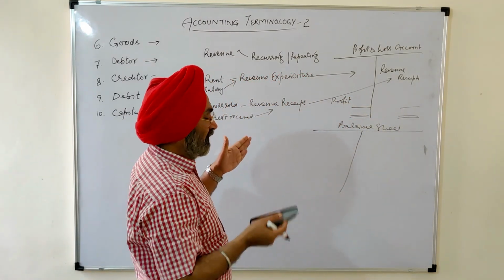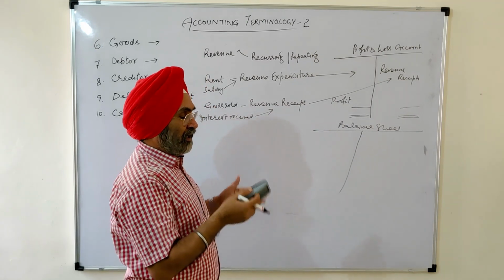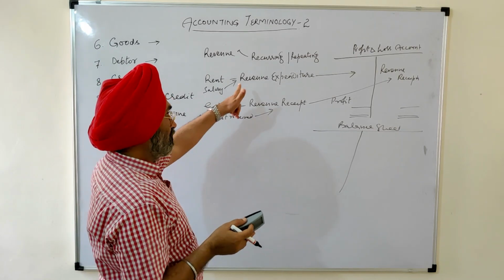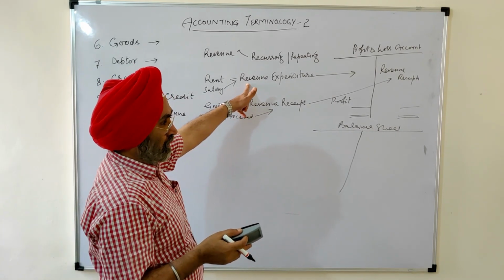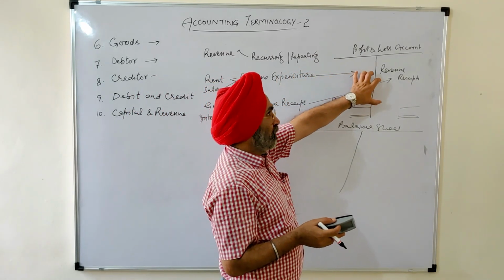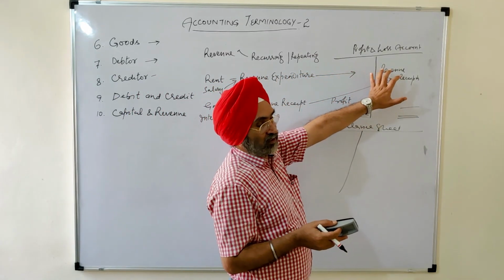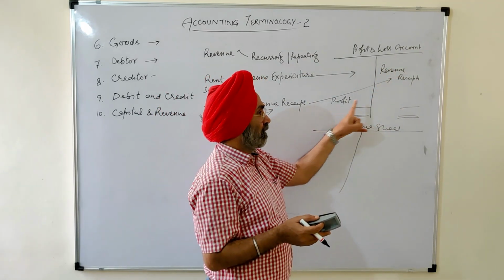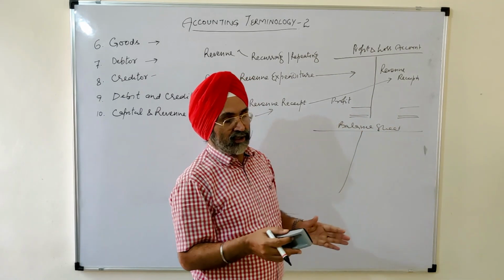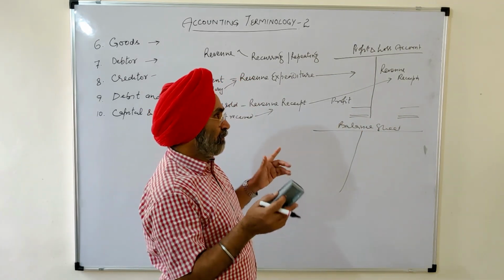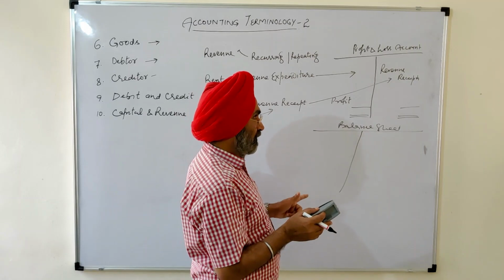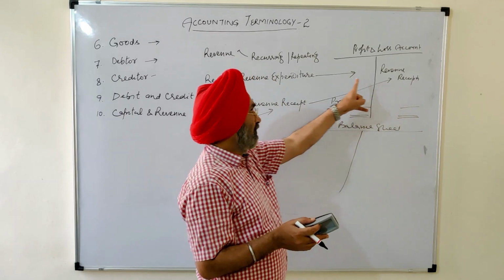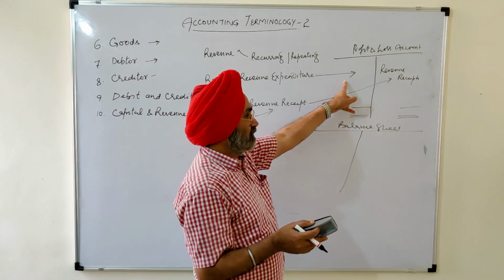Revenue items, recurring item which repeat every day, every week, every month, at least once in a year are called as revenue items. So revenue items we do record in profit and loss account, and this thing here must be concluded. Whatsoever the profit or loss we calculate every year in our business, for that we compare only and only revenue nature items, revenue receipts on one side, and revenue expenditure, revenue payments on the other side.